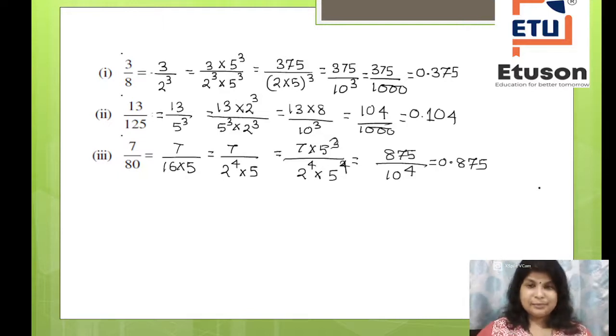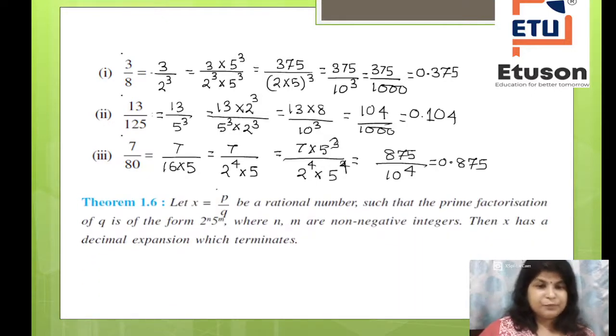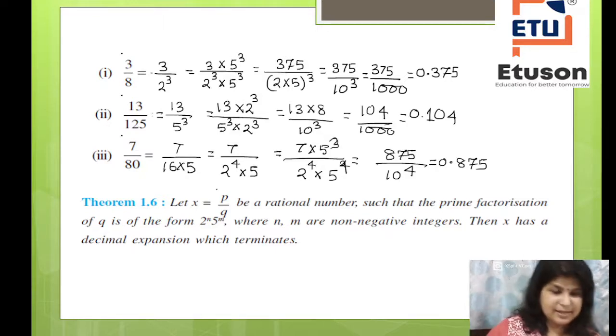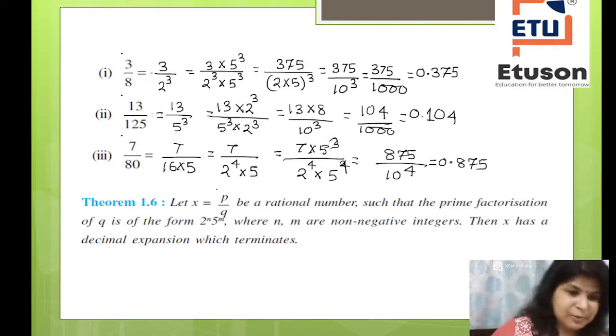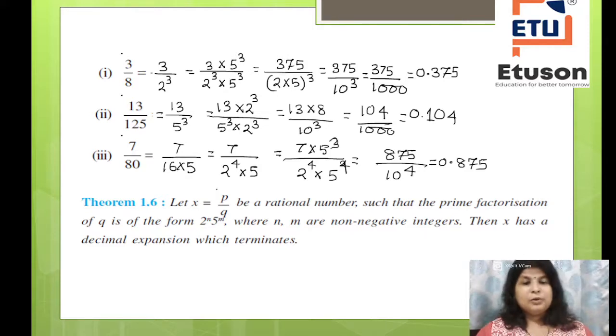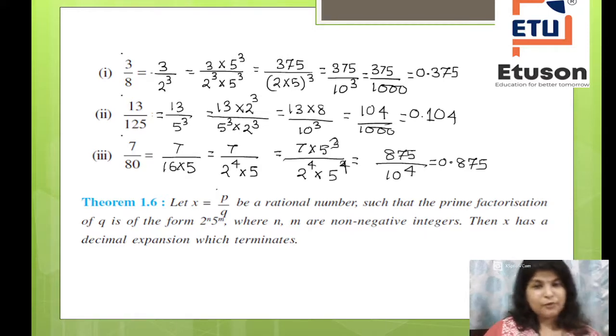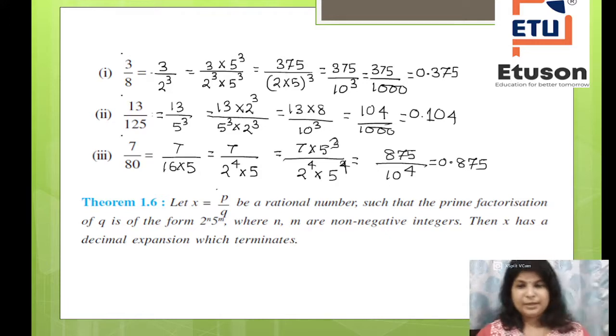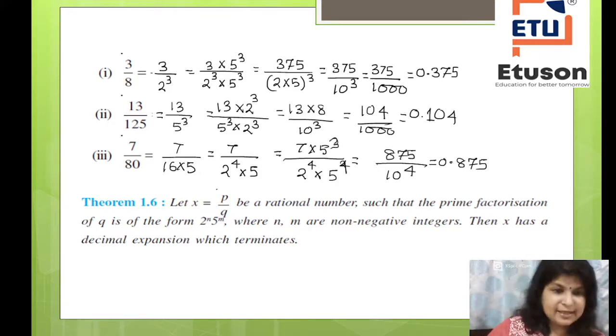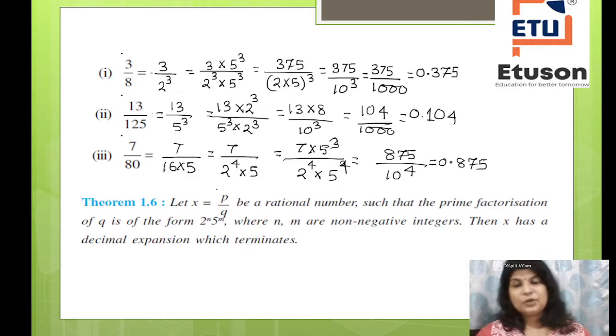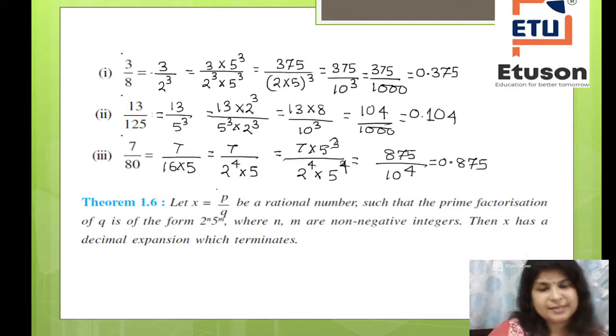terminating decimal expansion. So with this example, what you can conclude is, let x is equal to p by q be a rational number such that the prime factorization of q is of the form 2 to the power n into 5 to the power m, where n and m are non-negative integers, then x has a decimal expansion which terminates.